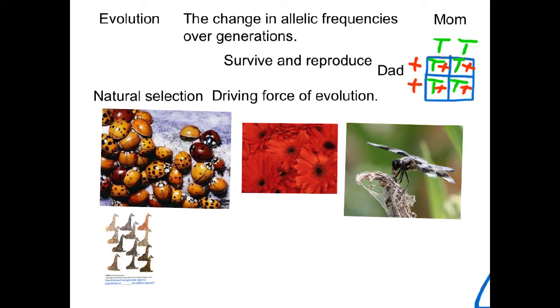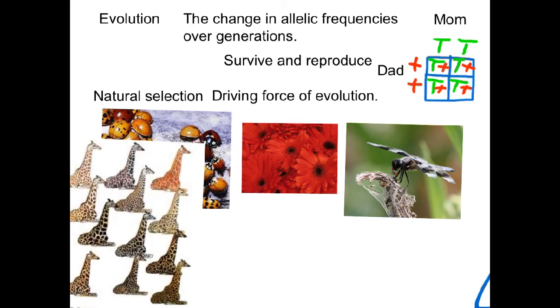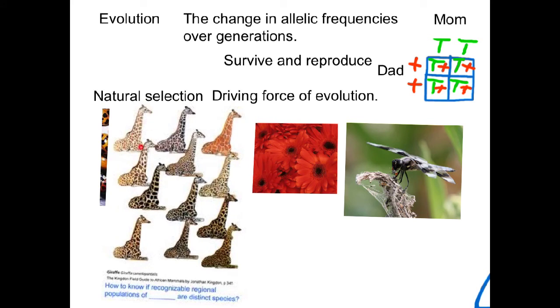Now, is it only survivability that drives evolution? No. Here I've got a population of giraffe. And within this giraffe you can see there are different physical characteristics. And the reason why they look the way that they do is because of their genetic material and their different alleles that they got from mom and dad. Well, say within this population that the color here, the orangish color, was favored more by females than the other colors. So once again, I have variation within my population.